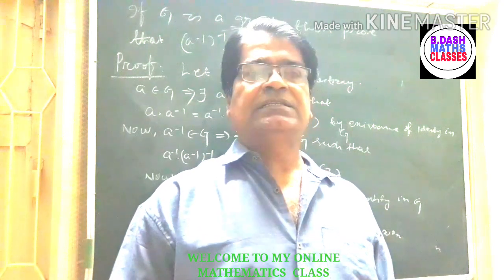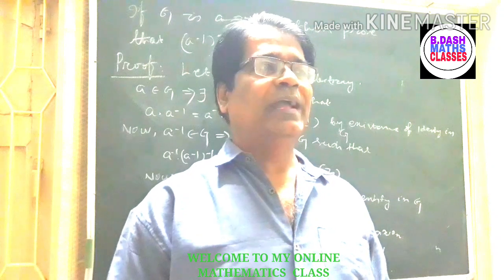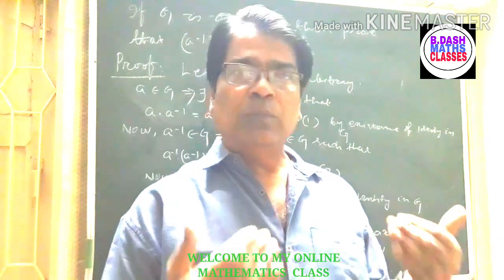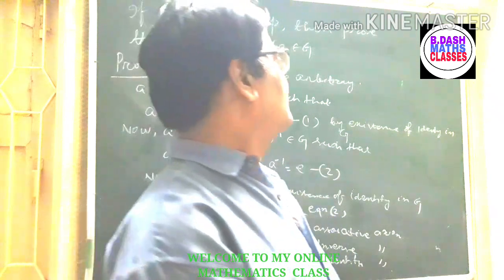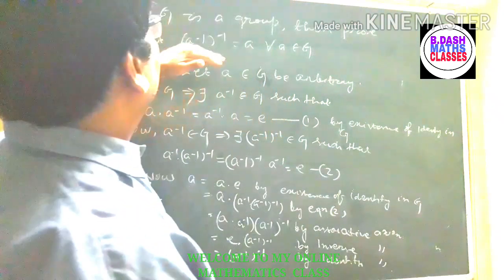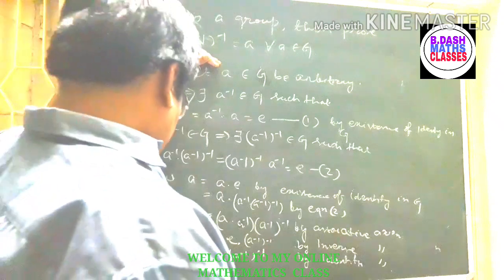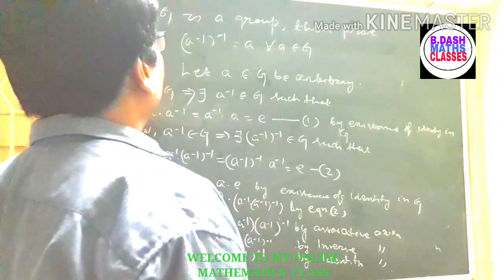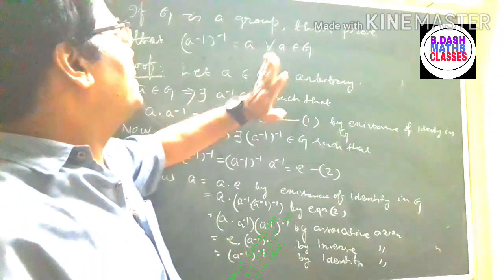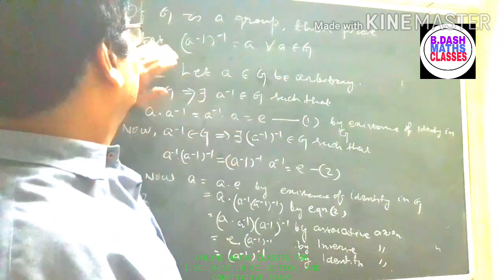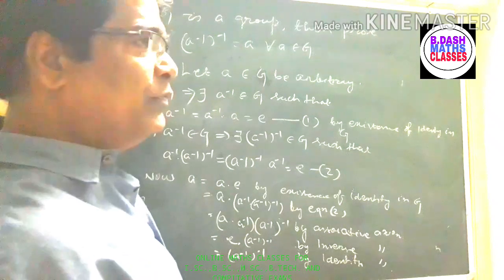In this class, I am going to explain some more properties of group theory. So let us start. If G is a group, then prove that inverse of A inverse is equal to A for all A belongs to G. Now let us prove this.